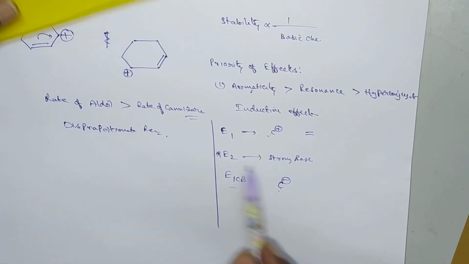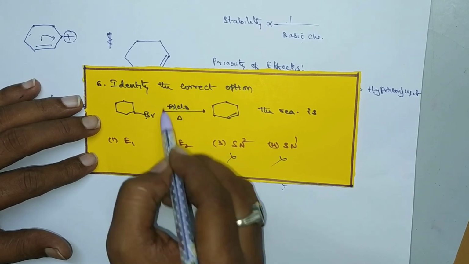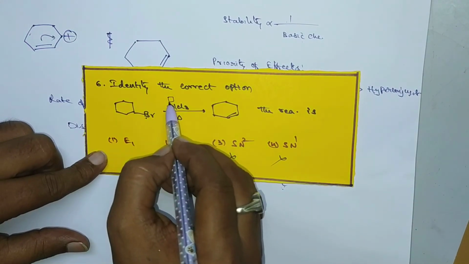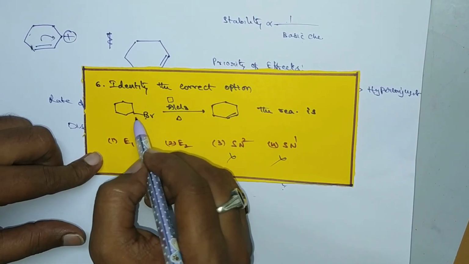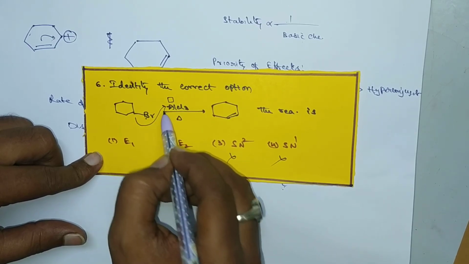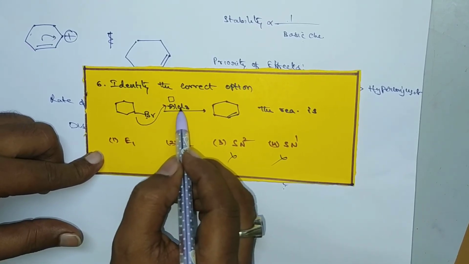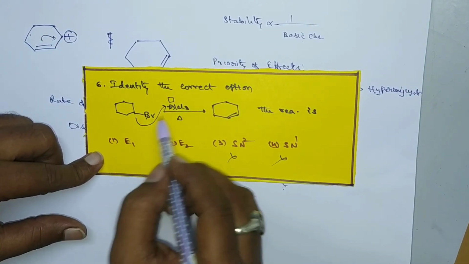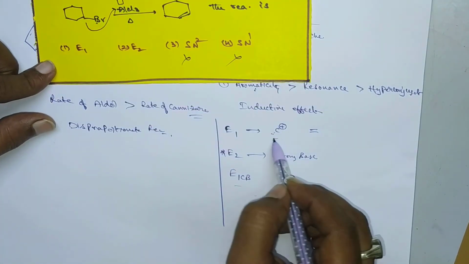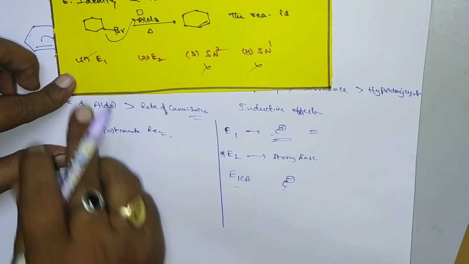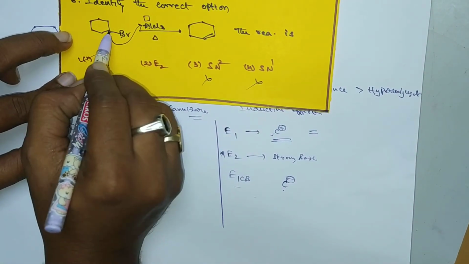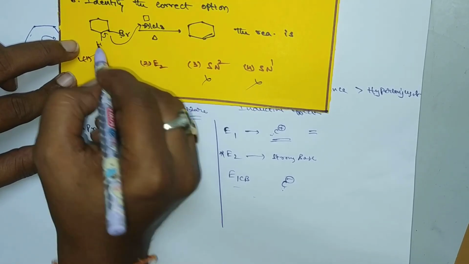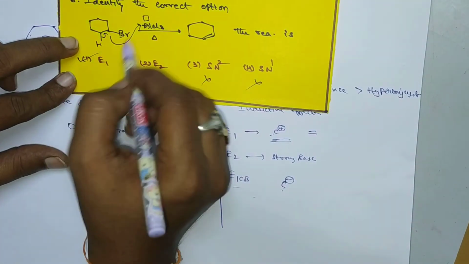So here, what happens in this equation? Here it is AlCl3. This AlCl3 acts as a Lewis acid. So here there exists an empty orbital, so it can easily react with Br minus. Br minus can easily be abstracted by AlCl3. By abstracting this Br minus, it forms a carbocation. Since it forms a carbocation, this reaction proceeds through the E1 mechanism. After formation of the carbocation, it will lose H plus like this. The shifting of H plus and Br minus takes place. Okay.